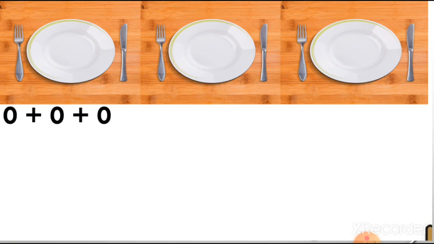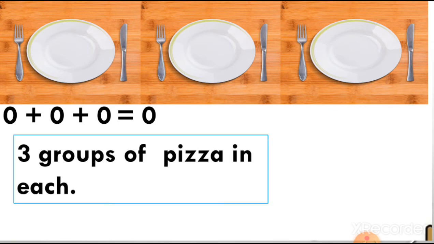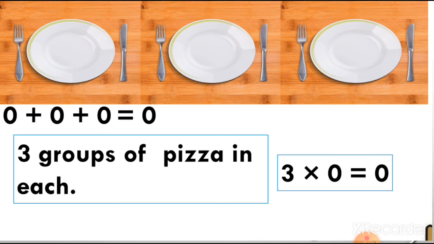I am adding 0 three times, which is equal to 0, because there are 3 dishes but there is nothing in them. So there are 3 groups of 0 pizza in each group, and you can multiply 3 with 0.